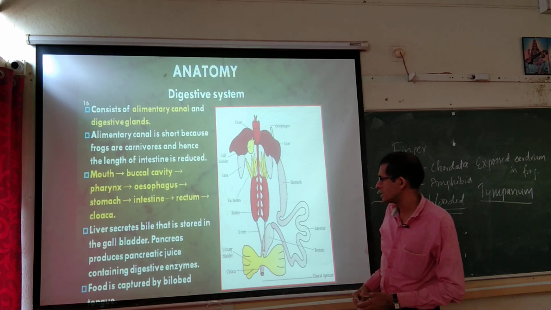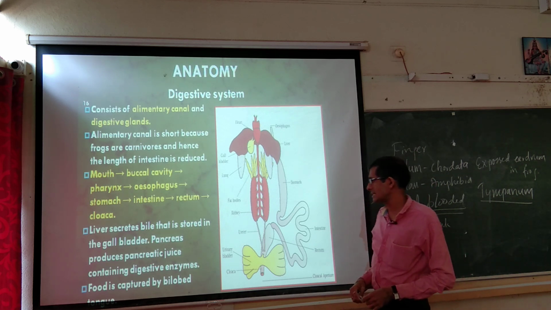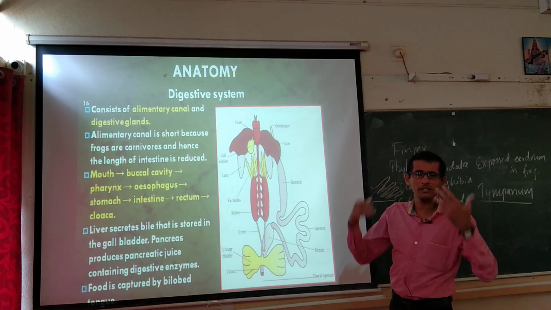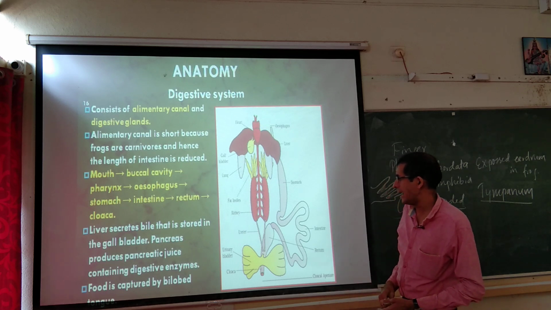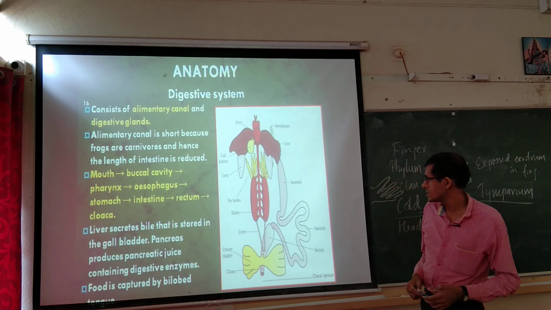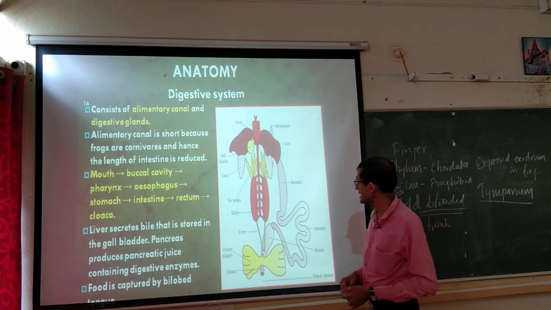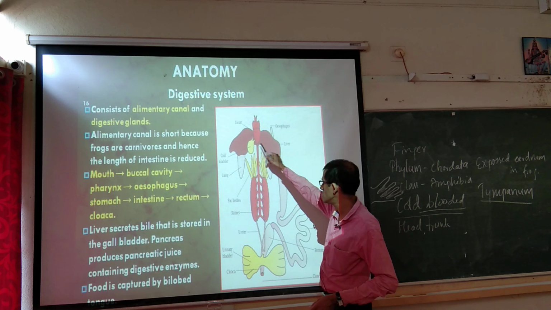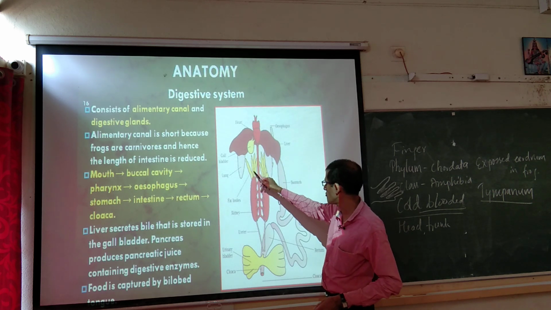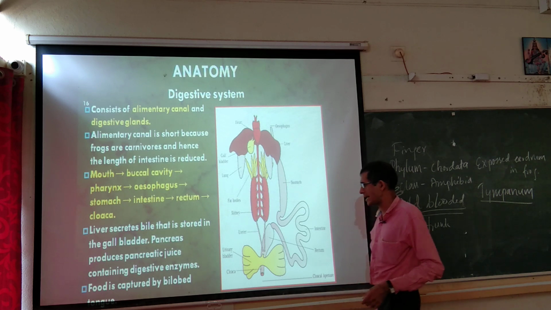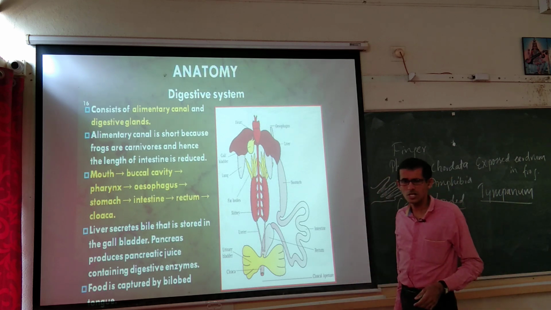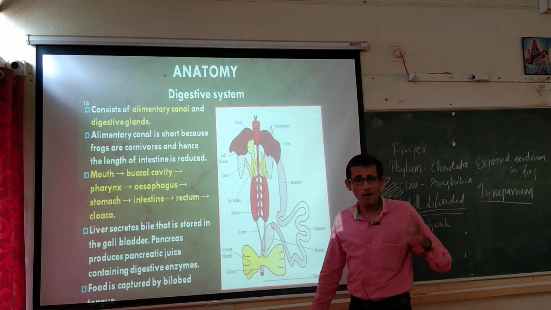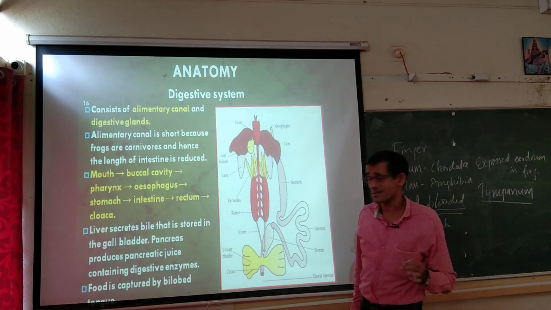Okay. Then liver secretes bile that is stored in the gallbladder. We also have bile, we also have a liver, and it also has a liver and a gallbladder. Okay. Pancreas produces pancreatic juice. So, we can observe the pancreas, we can observe the gallbladder. See, this is the liver, gallbladder, liver, this is the lungs, the fat bodies. So, pancreas produces pancreatic juice containing digestive enzymes. So, these digestive enzymes, bile salt, are going to have importance during the process of digestion.